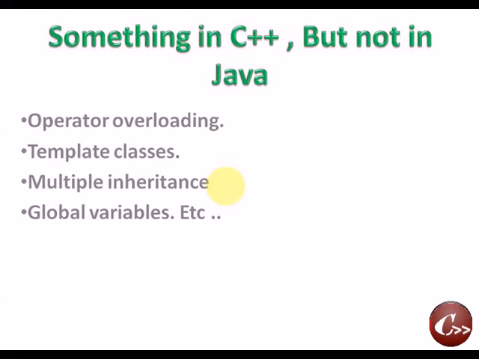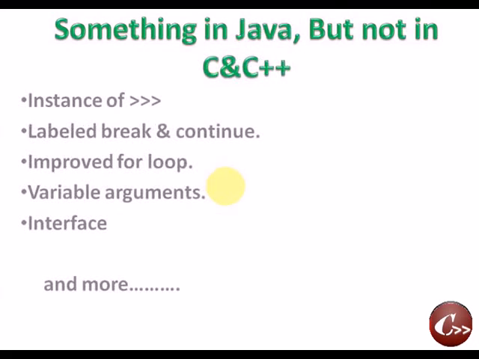C++ supports it. Template classes are not supported by Java. Multiple inheritance is not at all supported by Java. What does multiple inheritance mean? We can derive a class D from two base classes A and B. This is multiple inheritance, which is not supported by Java. Instead of multiple inheritance, we can use the concept of interface. Next, global variables are not at all supported by Java.